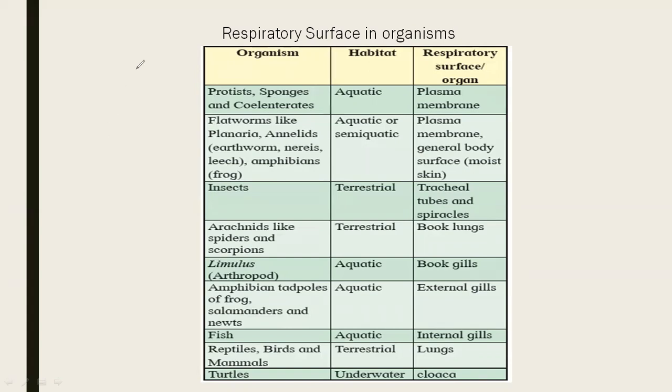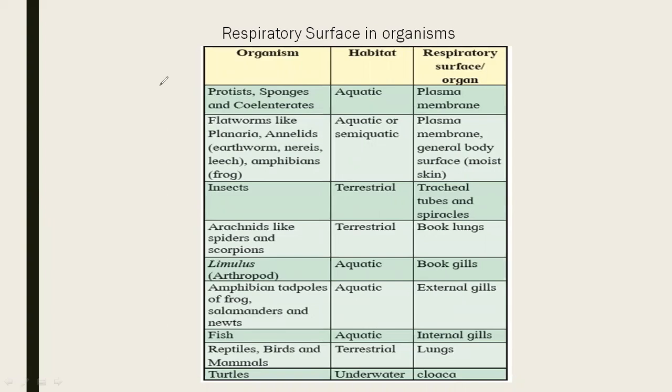What are protists? In class 11th, you had studied plant-like protists, animal-like protists, fungi-like protists. Do you remember them? These protists are eukaryotes.